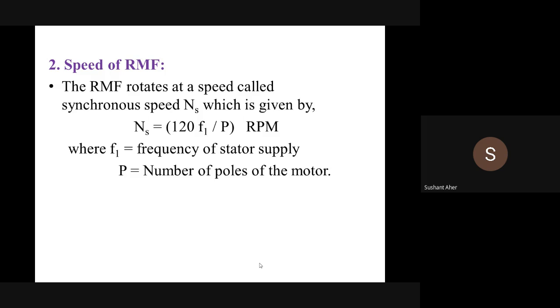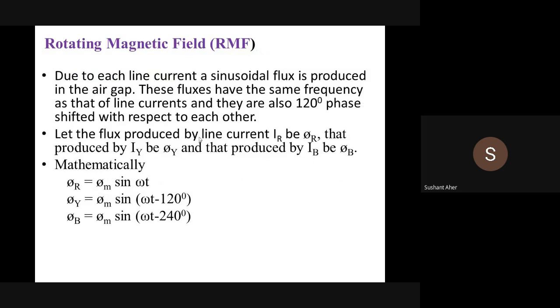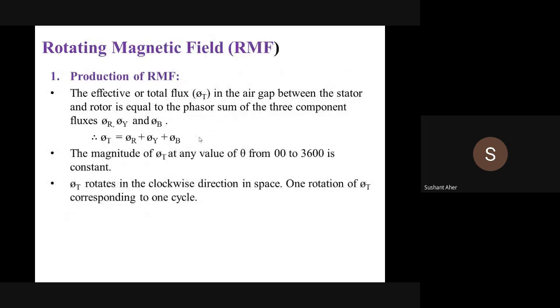right? So the magnitude of this synchronous speed is given by Ns equals 120 f upon P. Is it clear? Here, the magnitude of this synchronous speed is given by 120 f upon P, where 120 is a constant, f is frequency, and P is the number of poles. Here, how the rotating magnetic field is produced.